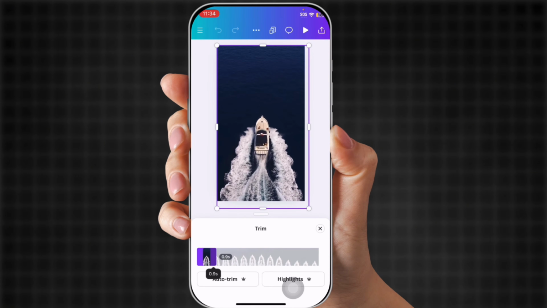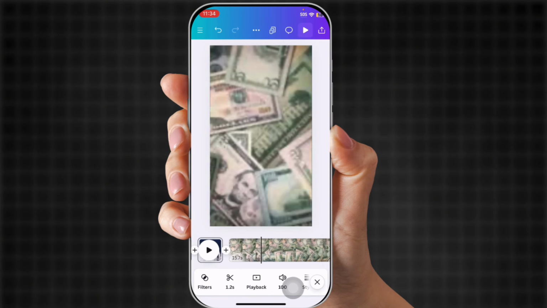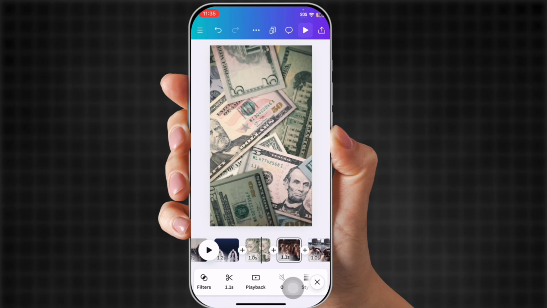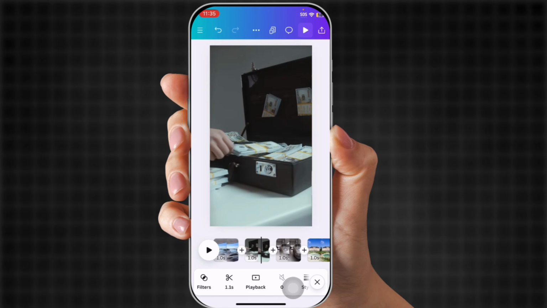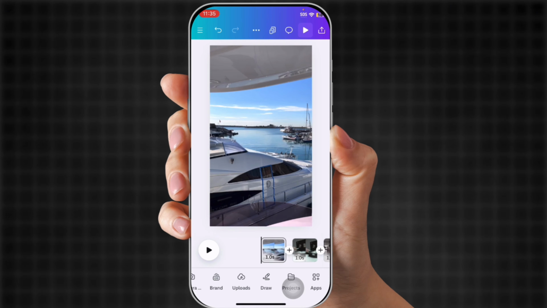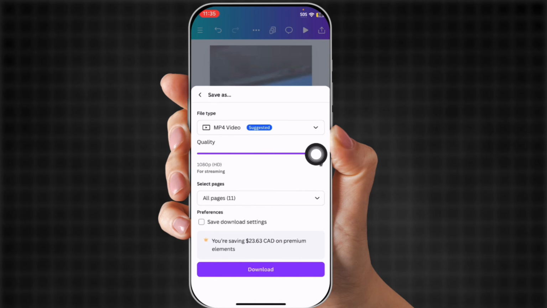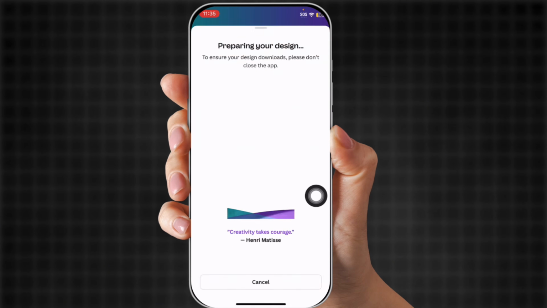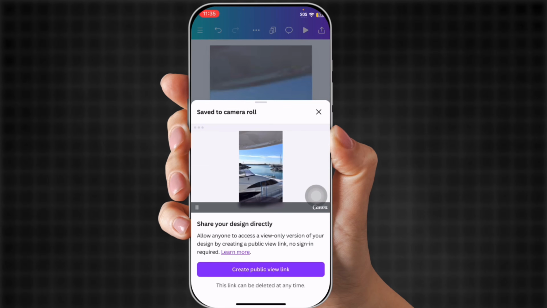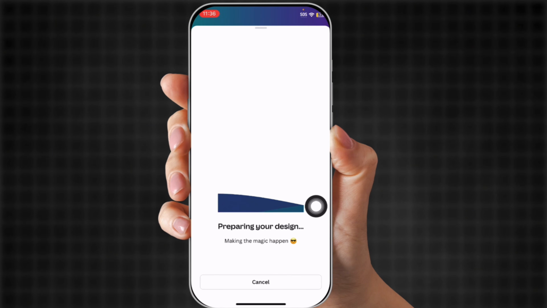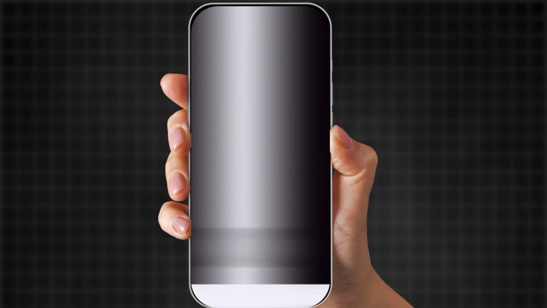I feel like I'm saying that a lot. So in this one, here we go. Now that they're all 1.0 or 1.2 or 1.1, now you're going to download the video, because we're not going to edit it here. We're going to edit it over on CapCut. So make sure you download it at full quality, all the pages. There's about 11. Okay, so now you're going to use a canvas of an Instagram story, and you're just going to download a black screen. It doesn't have to move. It can be just a picture.